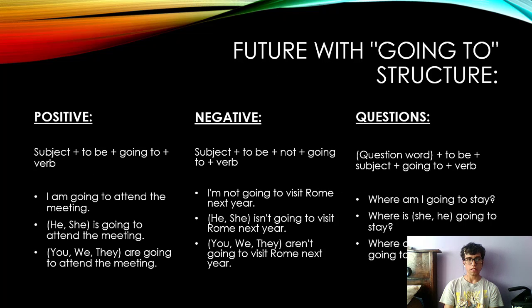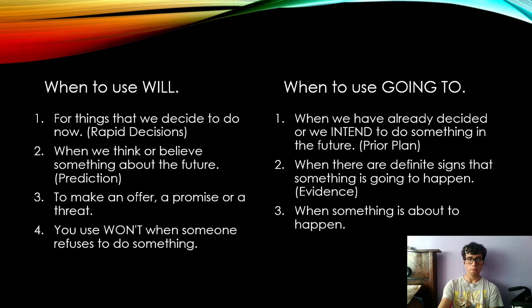The structure is simple, like the other one with will. For positive sentences, we put first the subject, then to be, then going to, and then the verb. For negative sentences it is the same, only we put not after to be. And for questions, we exchange the subject and to be, then we put going to, then the verb, and then the question mark.